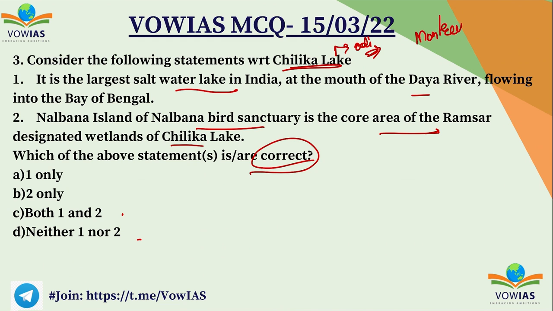But now it is removed from this. Right, it is not part of model record anymore. This is a Ramsar site. So here both the statements are right. It is the largest saltwater lake in India. It is at the mouth of Daya River, which is flowing into Bay of Bengal Sea, and Nalabana Bird Sanctuary is in the core area of this Ramsar site of Chilika Lake. So see, both 1 and 2 is the correct answer.